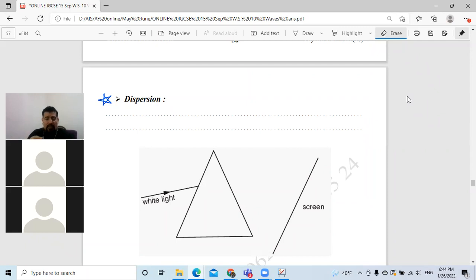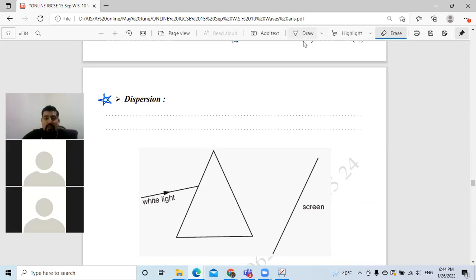That's called the rainbow colors. How many colors are there in the rainbow? There are 7: Red, Orange, Yellow, Green, Blue, Indigo, and Violet. ROYGBIV. We have to know this in order.